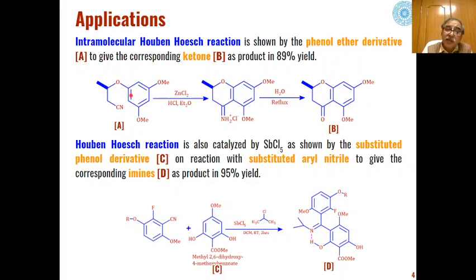Then this pair of electrons will attack at this carbon from the aromatic system, and we will get this type of carbon nitrogen double bonded hydrochloride as the intermediate.